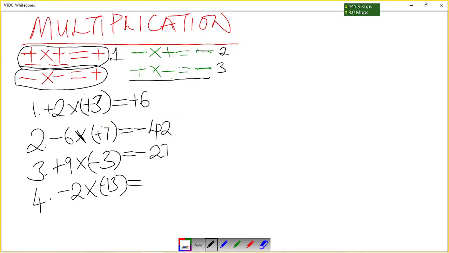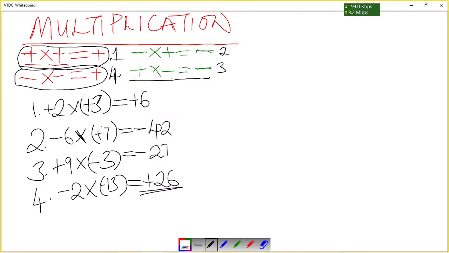We come to example 4. Example 4 is negative 2 times negative 3. We are using this rule here. This is the rule that is implied in question 4. So when you multiply a negative by a negative, our answer will be a positive. These are the rules that you need to bear in mind. So then we say 2 times 13 will give us 26. So our answer will be positive 26.